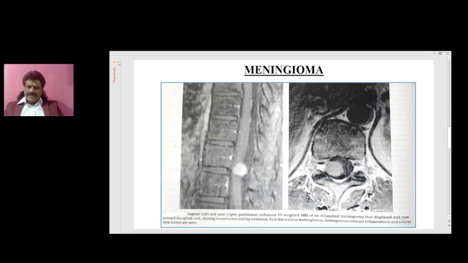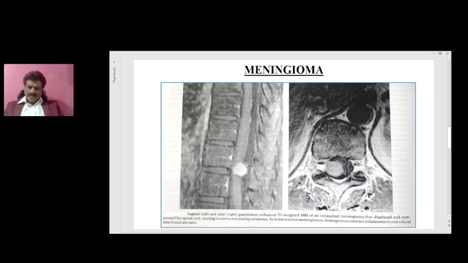So here you can see this meningioma. The sagittal, this is the axial cut. So here you can see MRI of an intraspinal meningioma that is displaced and compressing the spinal cord. You can see it may cause incontinence and leg weakness, but here you can see there's a homogeneous enhancement, very